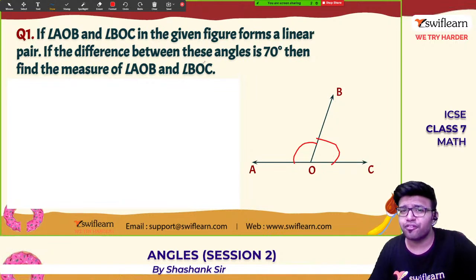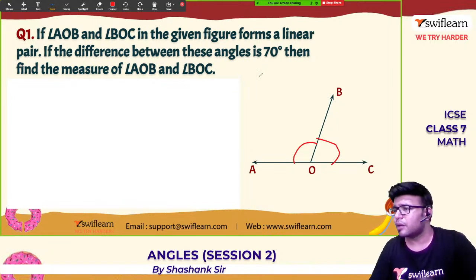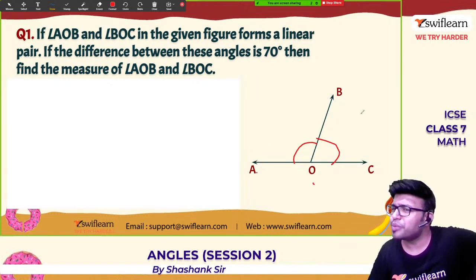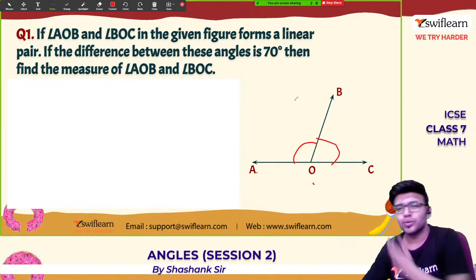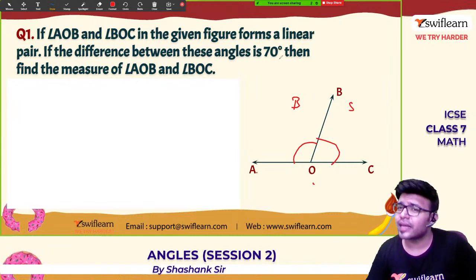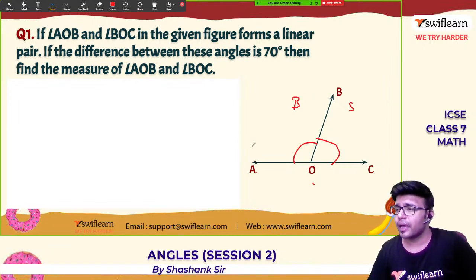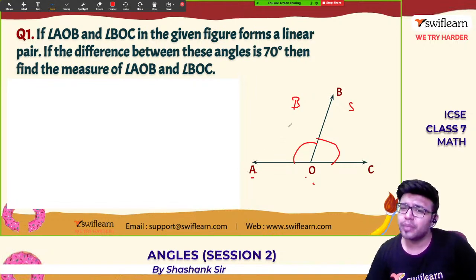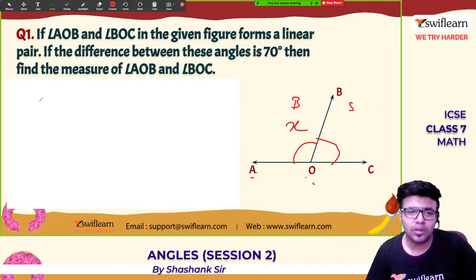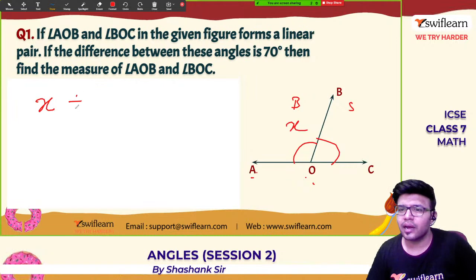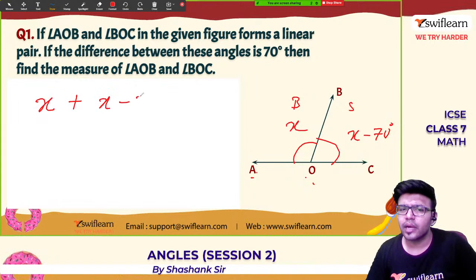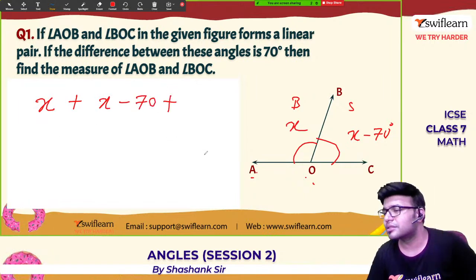Okay, so if the difference between these angles is 70, by seeing the figure, which angle is the obtuse angle? AOB is the obtuse angle, obviously. So this is the big angle and this is the small angle. The difference between these angles is 70. So let angle AOB be x, and this one is x minus 70. Add the two angles.